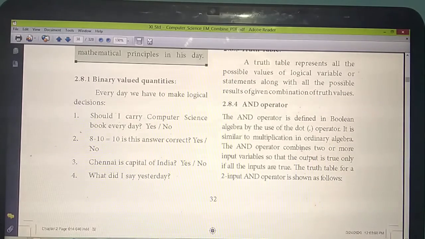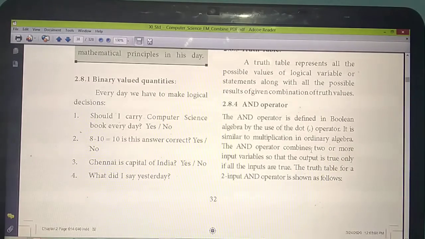How do you get the answer? Listen carefully. If two or more input variables are true, only then will you get the output as true.